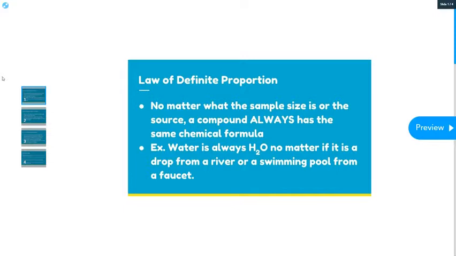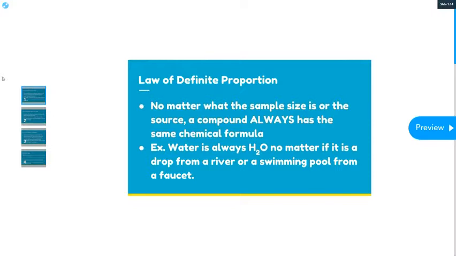So water is always 2 hydrogens, 1 oxygen, H2O, no matter if it's a drop from a river or a swimming pool that's filled from your faucet. It doesn't matter where that water comes from. It doesn't matter how much water you have. Water is a compound, and therefore it has a specific chemical formula, and that formula is H2O, and that will never change. So that's the law of definite proportion.